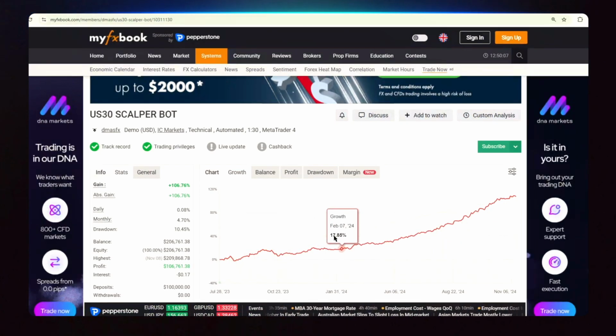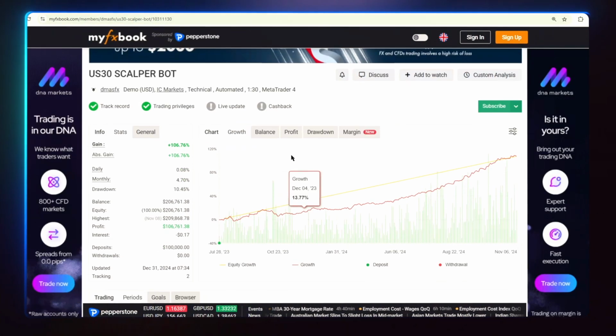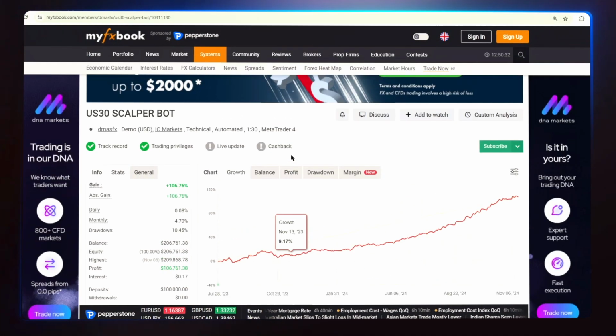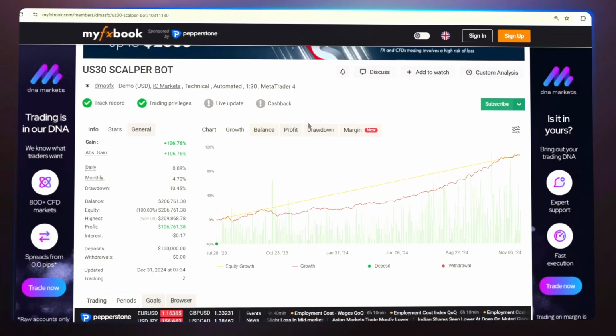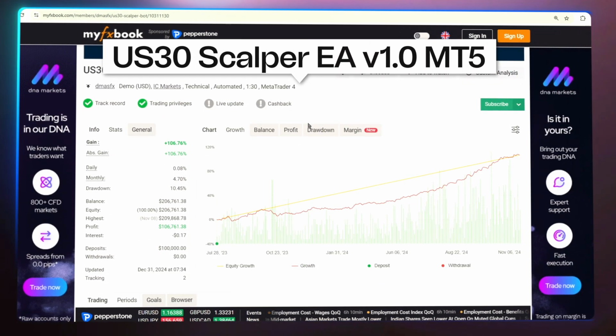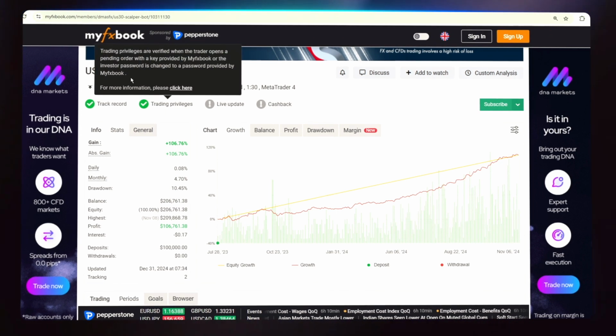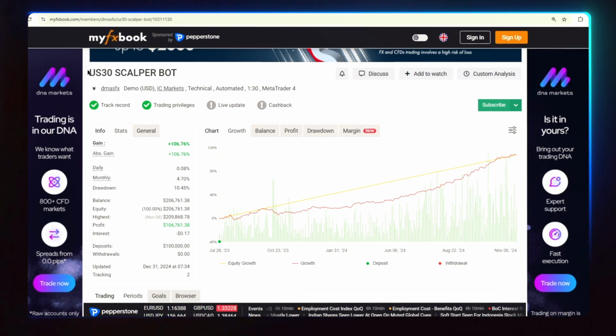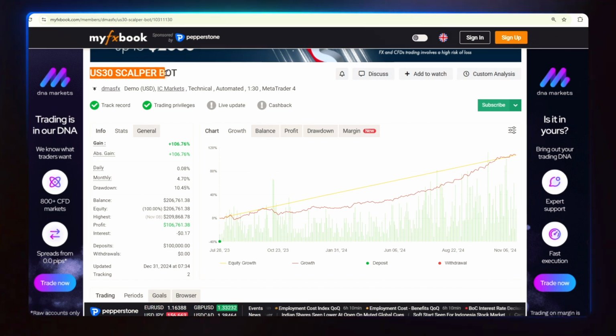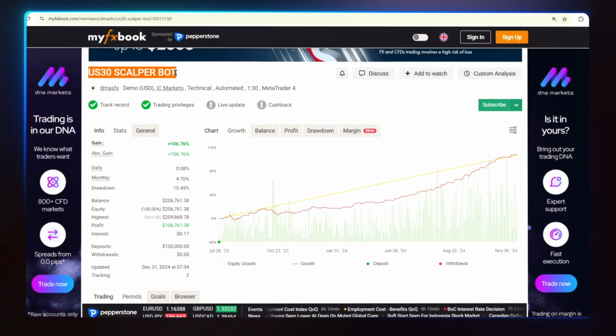In the opulent opera of algorithmic absurdities, where EAs proclaim prosperity yet proffer penury, I've been the wry ringmaster reigning over the US30 Scalper EA v1.0 MT5 on my IC Markets circus for months. And zounds, it's scaled my stakes to plus 106% gains with the flair of a financial farceur.